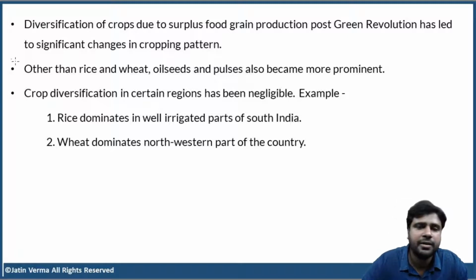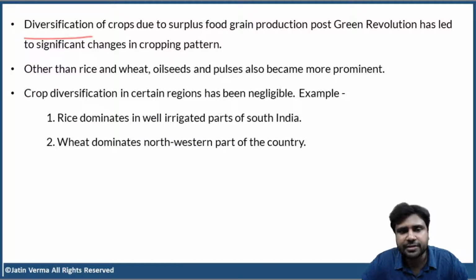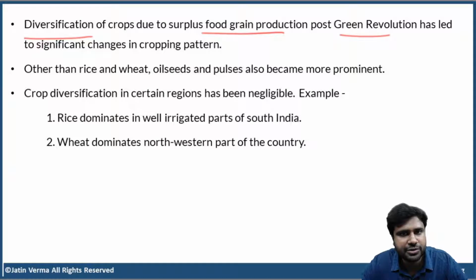Now, there is diversification of crops. I won't say that there is no diversification at all. There is some diversification of crops, and that happened due to surplus food grain production after the Green Revolution.